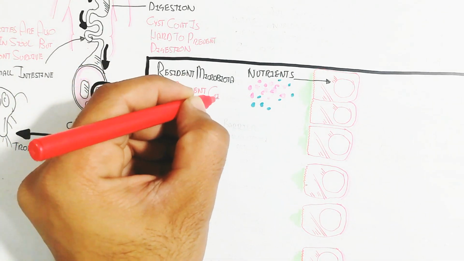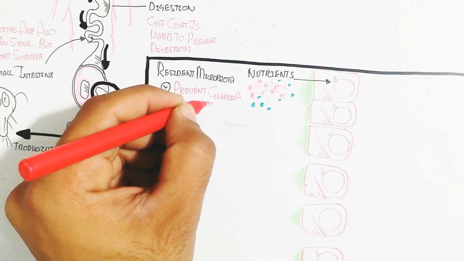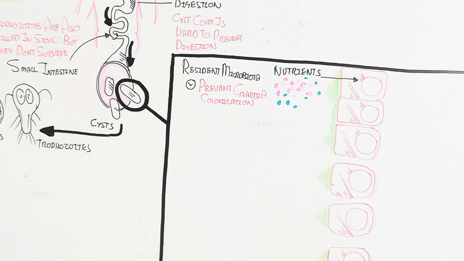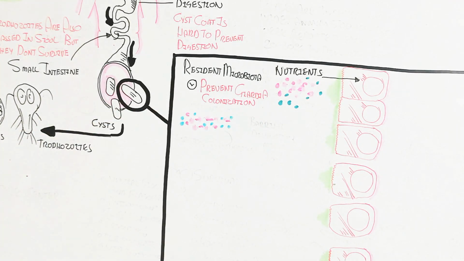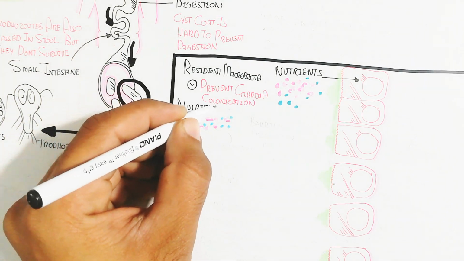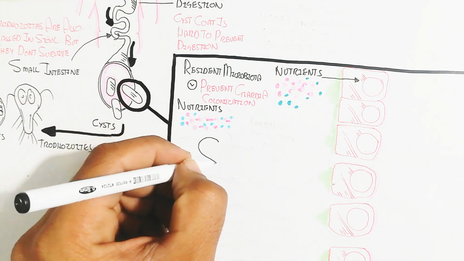The resident microbiota prevent Giardia colonization, since Giardia competes with mutualistic bacteria like lactobacillus.